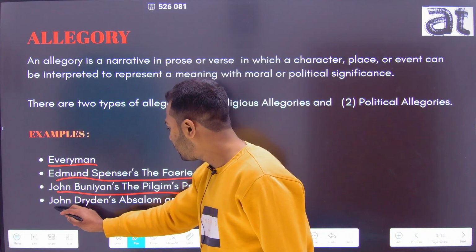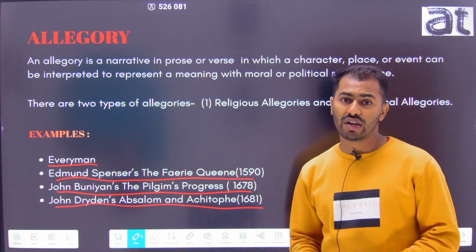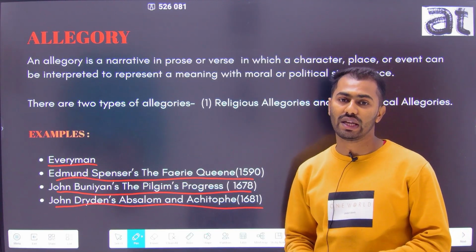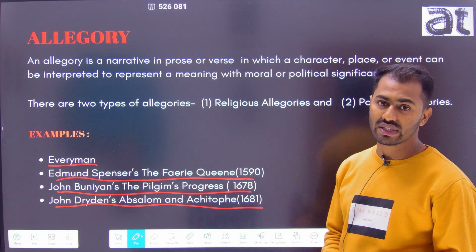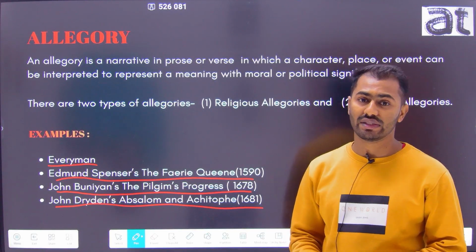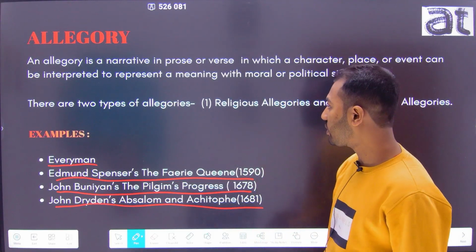After that comes John Dryden's Absalom and Achitophel. John Dryden's Absalom and Achitophel is an example of political allegory which was written in 1681. In this work, John Dryden allegorizes the reign of King Charles II.